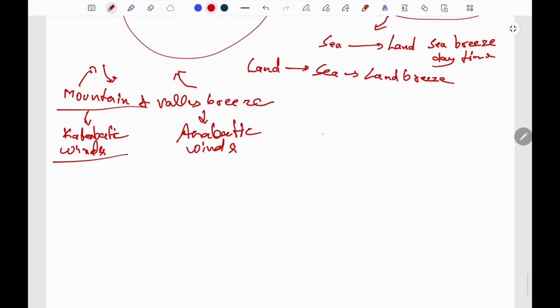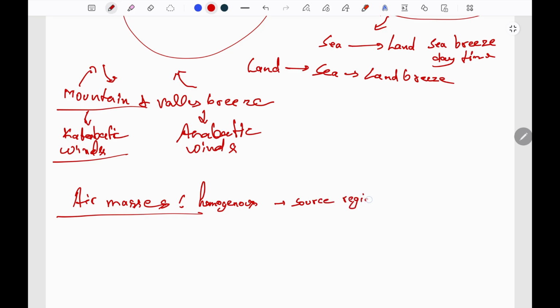Now comes the phenomena of air mass. Air masses, what are these? These are the column of air which have very homogeneous conditions. That is, the air in that column has homogeneous characteristics like temperature and humidity. So the region from where the air mass starts is known as source region of air mass, and based on this they are classified into 5 types.